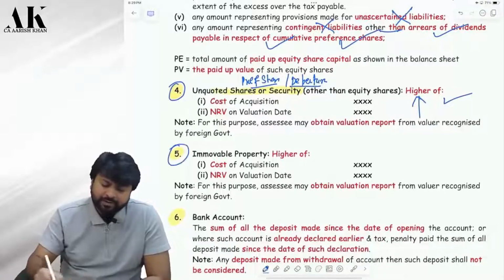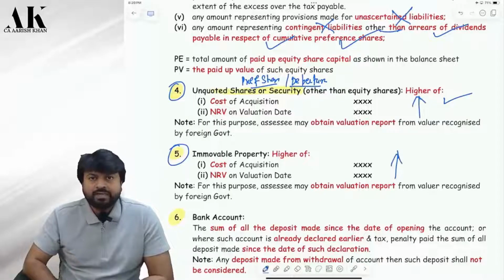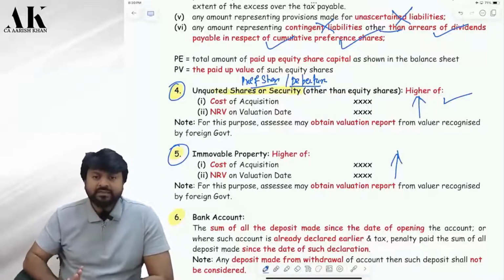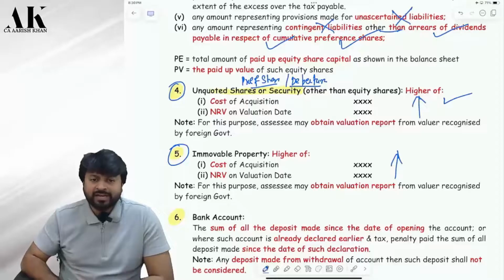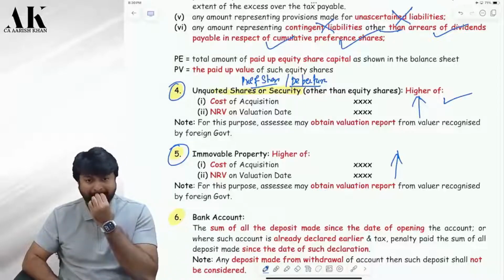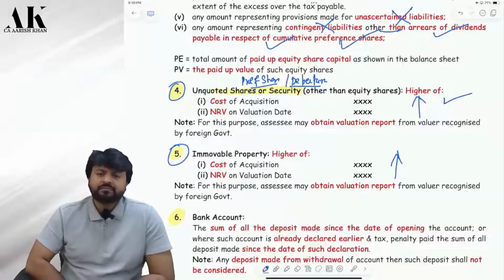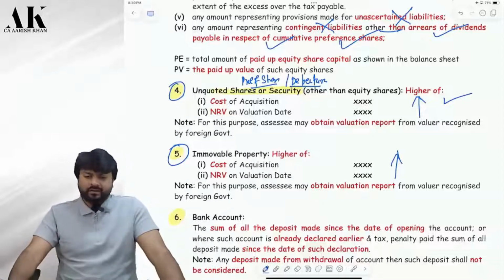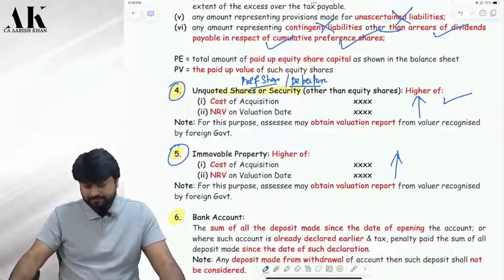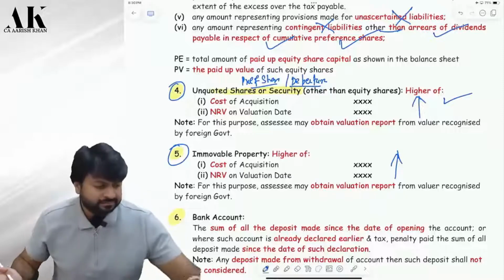Now fifth point, immovable property also same. Cost or NRV, whichever is higher. Please don't use the word stamp duty value in black money law. The concept of stamp duty value is applicable in India, not in a foreign country. Here you have to compare your cost with NRV only, whichever is higher. Is it clear? So how many items are done now? 5 items are done.